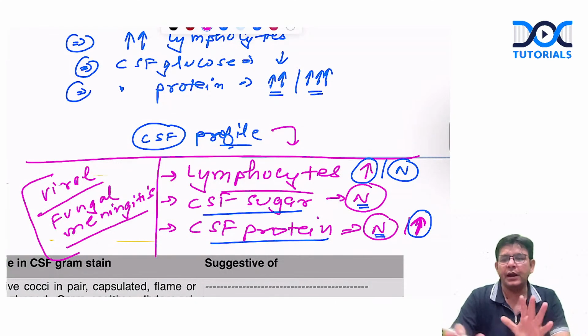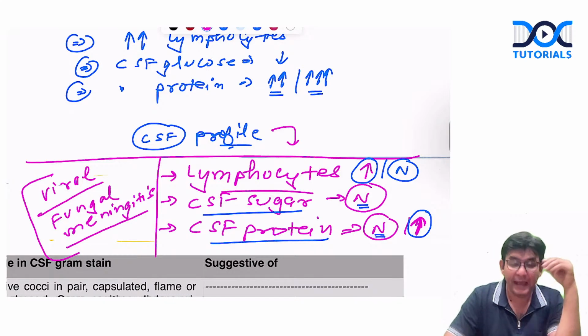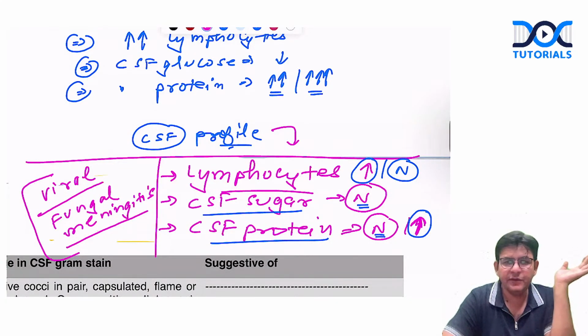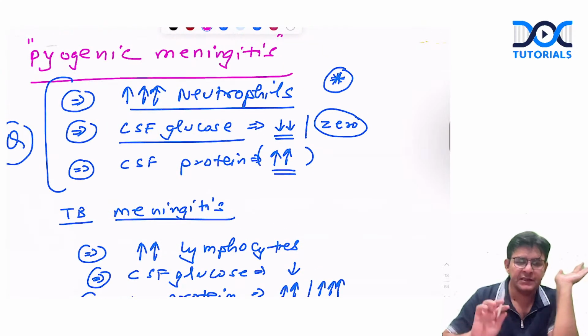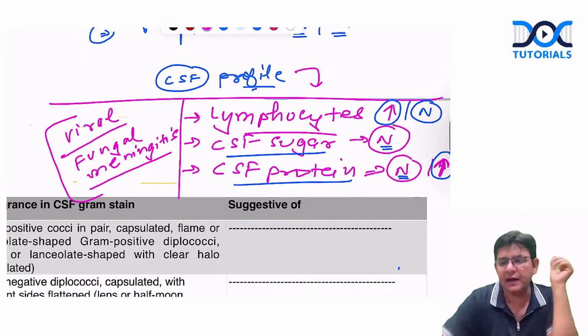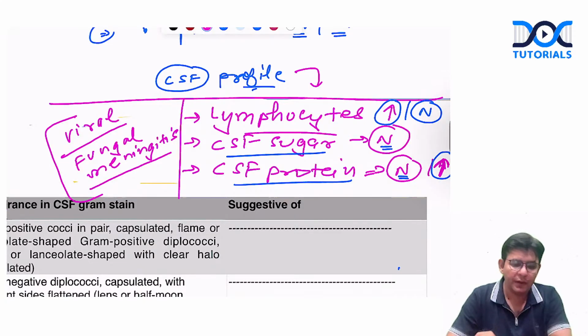Now this particular table of yours, which is a real pain, will become easier for you. If you write this in your exam, pyogenic meningitis this, TB meningitis this, and this for viral and fungal meningitis, nobody can cut your marks in the lab diagnosis.